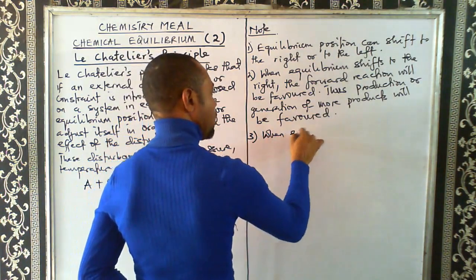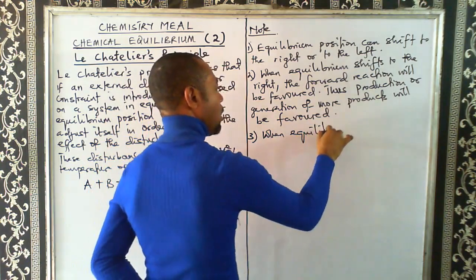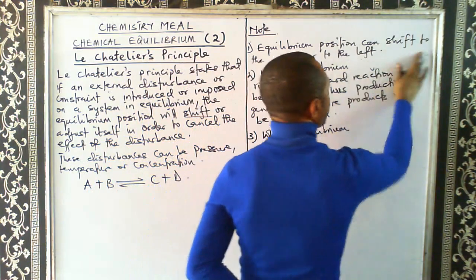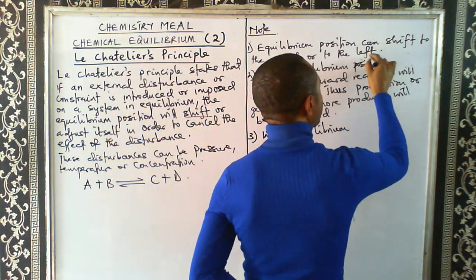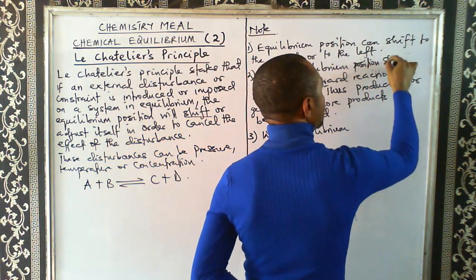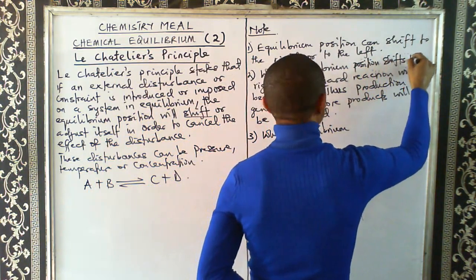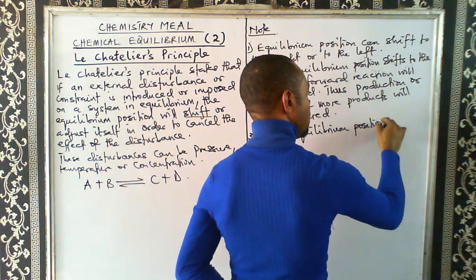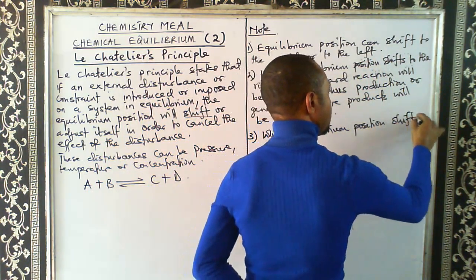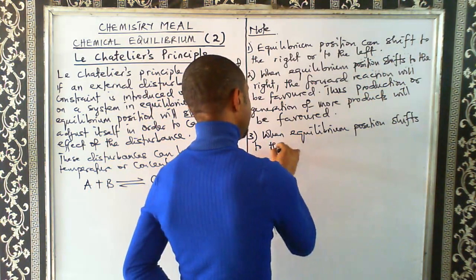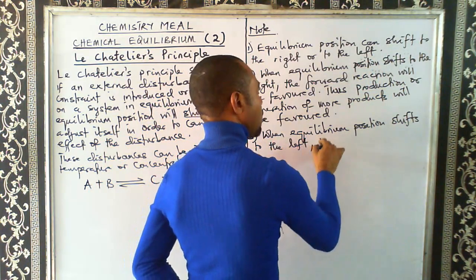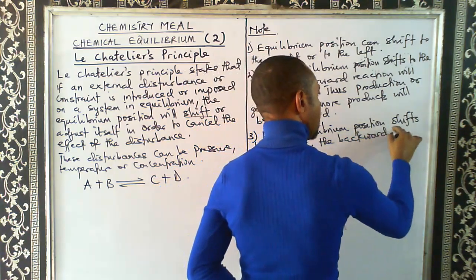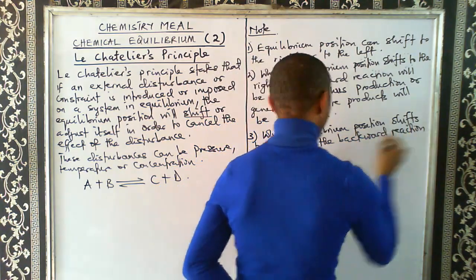So number 3, when equilibrium position shifts to the left, the backward reaction will be favored.